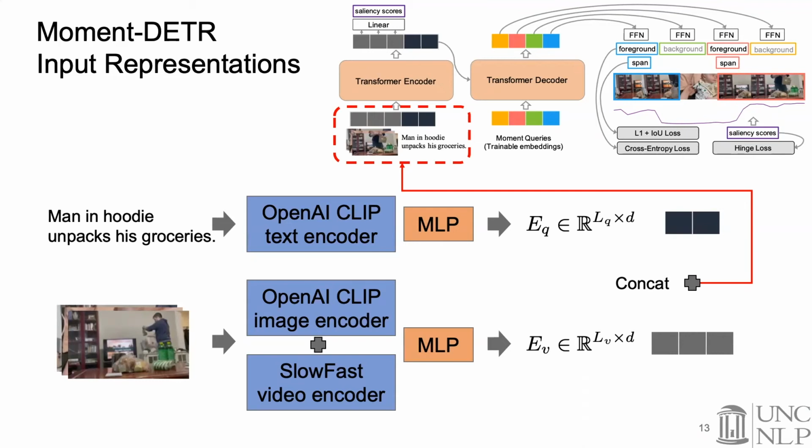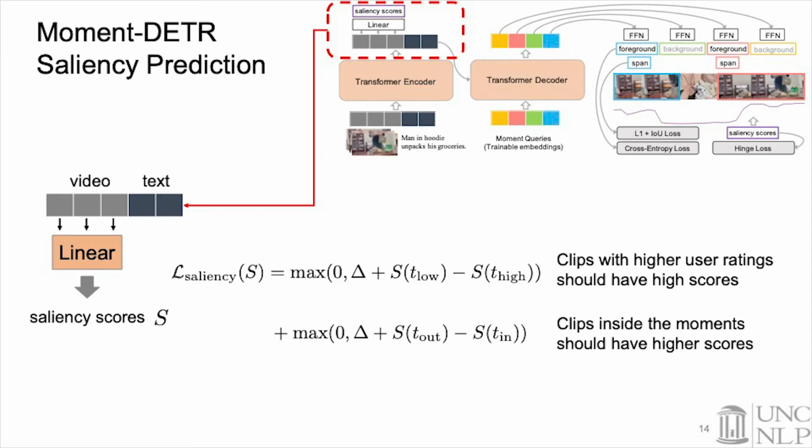We next concatenate the text and the video sequences along the sequence dimension as a single embedding sequence and forward it into our transformer encoder. After the input text representations are encoded by the transformer encoder, we build a salience score prediction head on top of the resulting representations. Specifically, we use a linear layer to predict the salience score for each video clip.